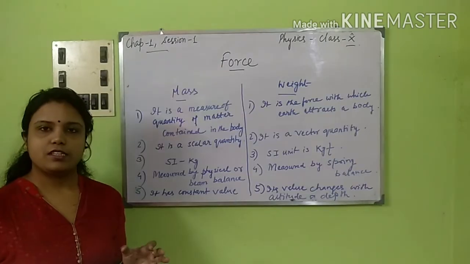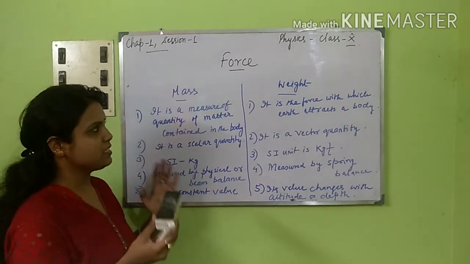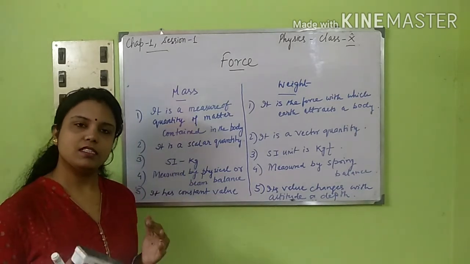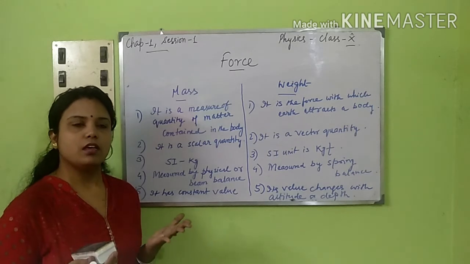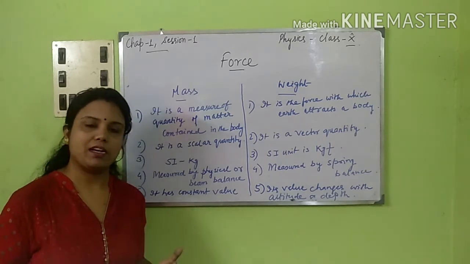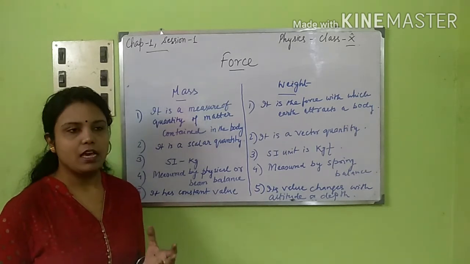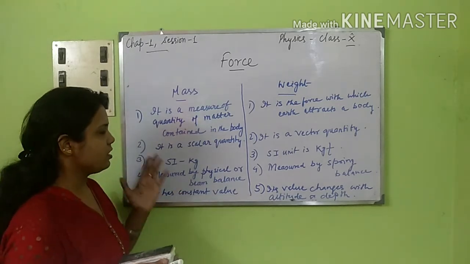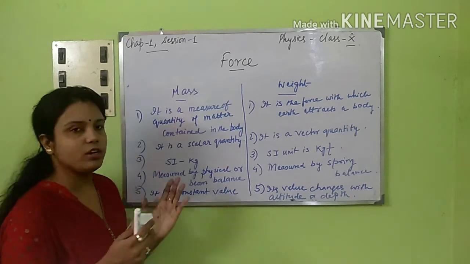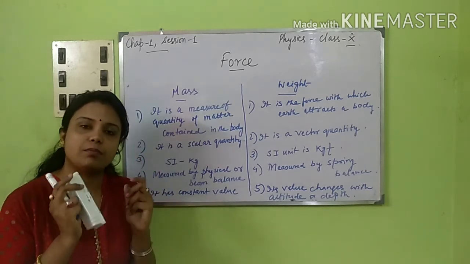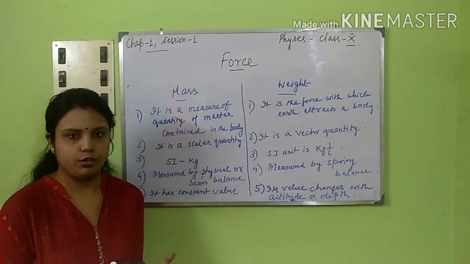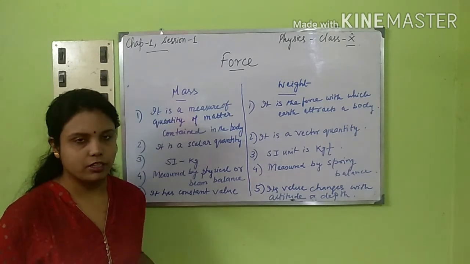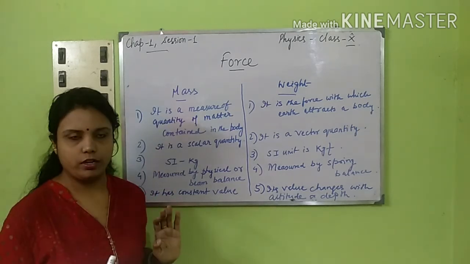Okay, next we are coming to mass and weight. Mass is the amount present in the matter. It is just a scalar quantity. It does not have any direction. It just has a particular value or magnitude. So it is a scalar quantity.